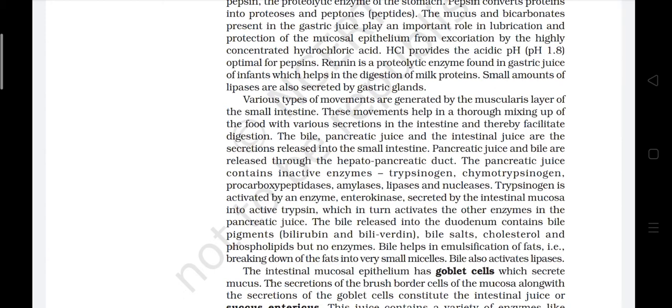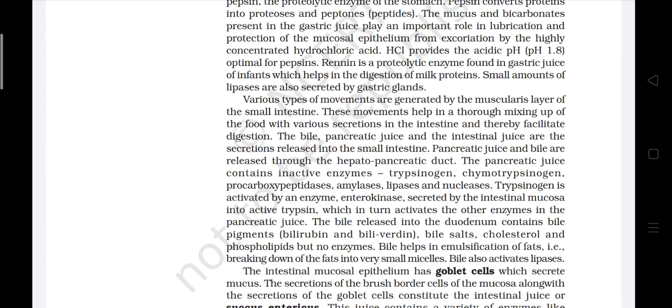The bile released into the duodenum contains bile pigments, bilirubin and biliverdin, bile salts, cholesterol and phospholipids, but no enzymes. Bile helps in emulsification of fat, that is breaking down of the fats into very small micelles. Bile also activates lipase.